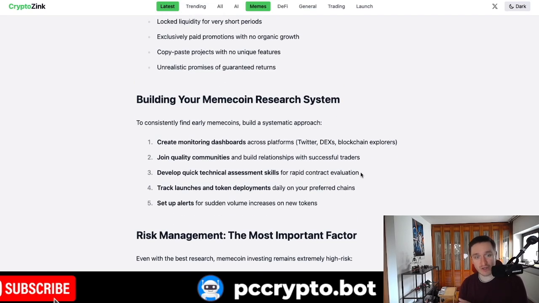Now it's time for you to actually do a little bit of work, meaning setting up your Twitter so that you follow people that are talking about meme coins, maybe create a separate list, have those dexes, like BullX, Trojan, GMGN, Dexscreener on the front page, and join communities. As I've mentioned, a couple of different callers on Twitter especially have their own Telegram channels where you can go talk with people. Of course, be respectful, ask questions, but it's always good if you have positive feedback. And if you're a little bit more advanced, you can set alerts, for example, for things that are happening through Dexscreener, or maybe through different Telegram channels.